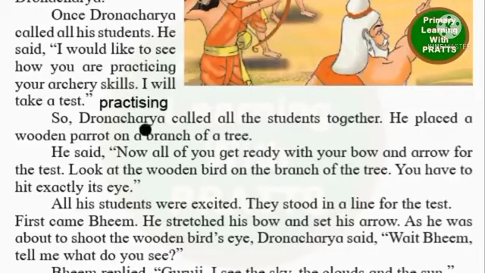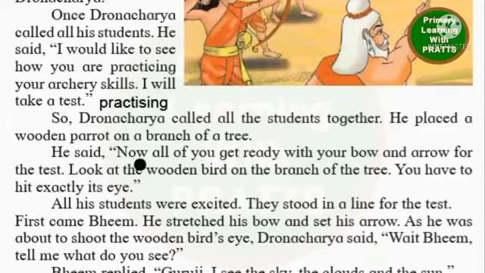So Dronacharya called all the students together. He placed a wooden parrot on a branch of a tree. Now he has called them to give a test, and he has prepared the test. And what is the test? The wooden parrot is the part of the test.